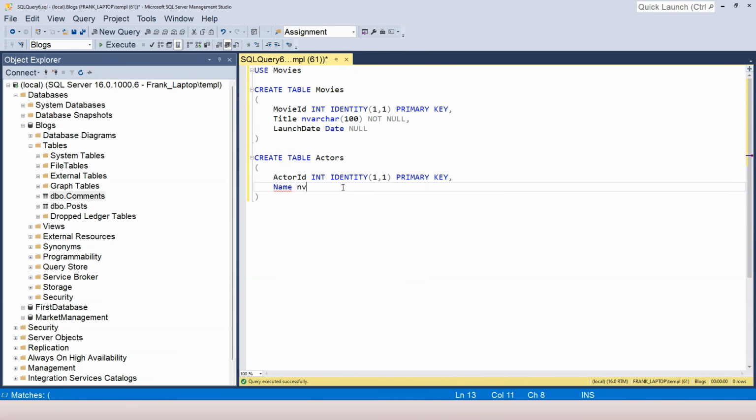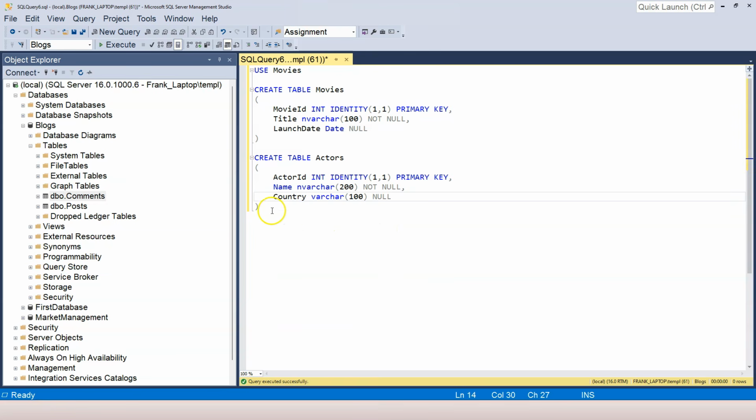In the actor name, I'm going to use nvarchar, and perhaps I'm going to use 200 in case a name is very, very long. And of course, this is not null. Maybe I can add a country column here, and I'm going to say varchar 100. And for this one, I'm using the null column constraint. I can add information about the actor like birthday, even height, weight, all those information. But I think these are the minimum information that makes sense.